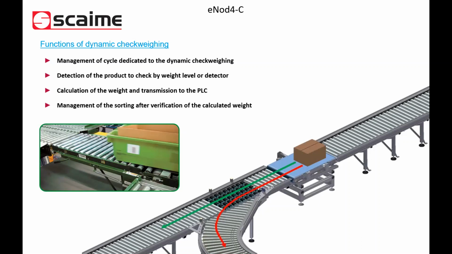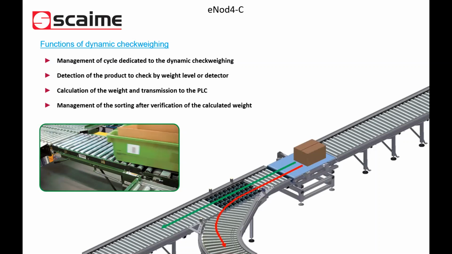The advantage of these controllers is that they will control the process. They will calculate the weight, and then they can send the weight result to the PLC, even control the ejection of the product, and only at that time the PLC will control the rest of the process.